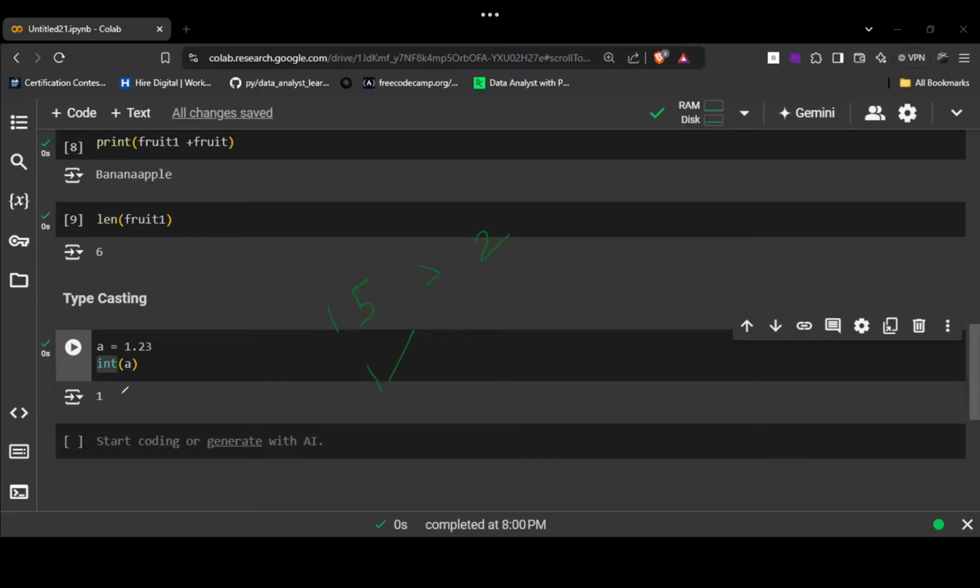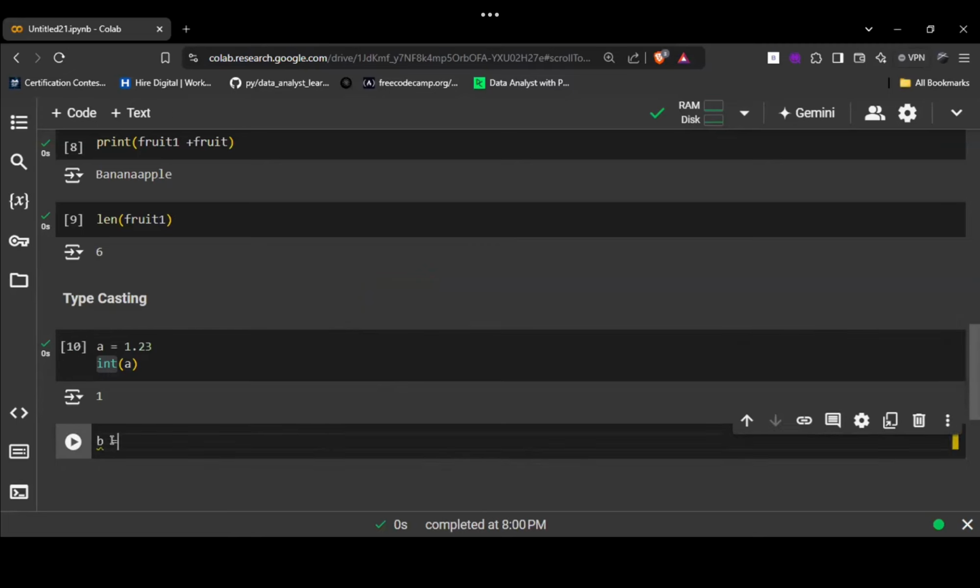I'll show you one more thing. This time I converted a float number to an integer number. This time I'll convert this, which is a 1, into a float type.